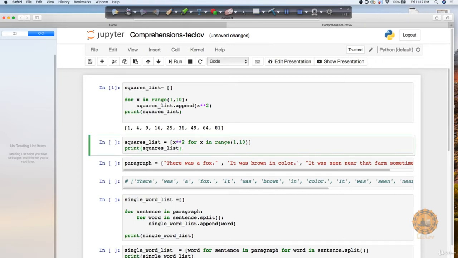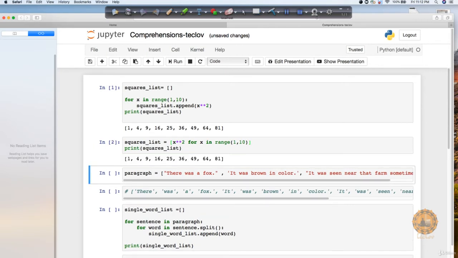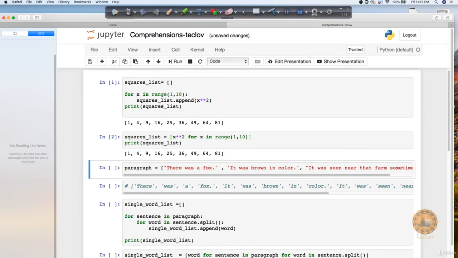If I have to write the same thing in comprehension, you can first see that I'm writing with this square bracket, and here I can just say x square for x. This means that for every value of x, just keep on doing x square, where x will be in range from 1 to 10. So this is how you read this comprehension statement. You can see that it is looking even cleaner. In one line itself you are able to write it, plus it's going to be a little faster if you run it for longer code.